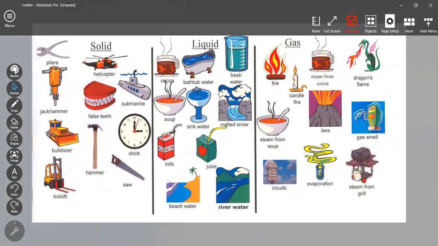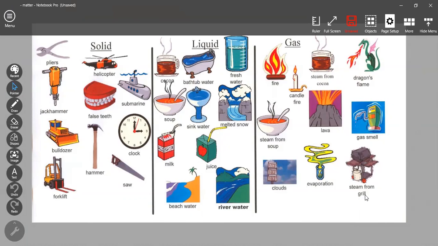Let's read them together. Here it is telling you that fire is one of the gases. We have gases that are coming out of fire, candle fire, the fire itself. Steam, you can see the steam from tea, from cocoa, from coffee. We have the dragon's flame, an example of gas. We have steam also. We have lava. This lava is a gas. We have the gas smell that you smell, gasoline. Clouds that are in the sky are examples of gases. Evaporation, like the steam also, it's gas. And also steam from a grill.